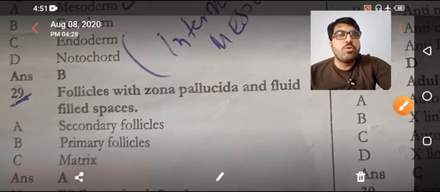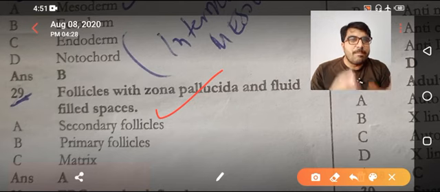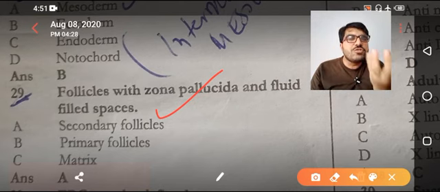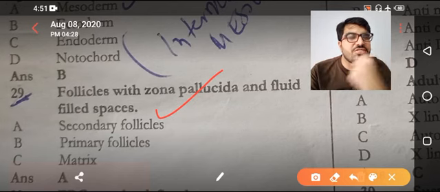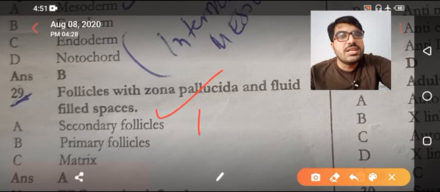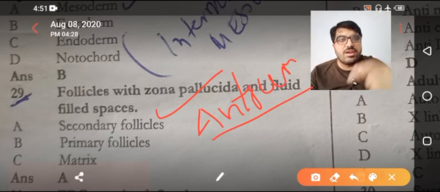Coming next, follicles with the zona pellucida and fluid-filled spaces, this is secondary follicles. The basic difference between the primary and the secondary follicle is these fluid-filled spaces, and these spaces are called antrum. So there is another MCQ. There is antrum formation in a follicle. What is this follicle, primary or secondary? This is a secondary follicle.